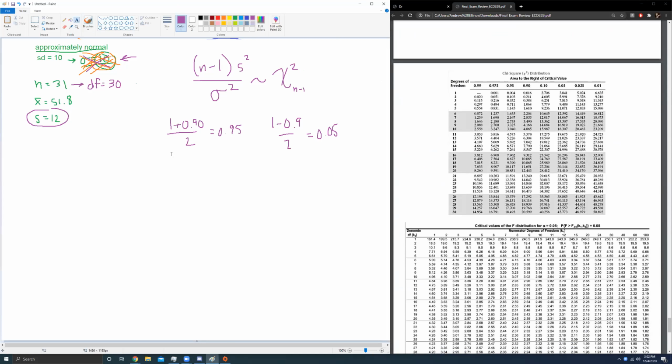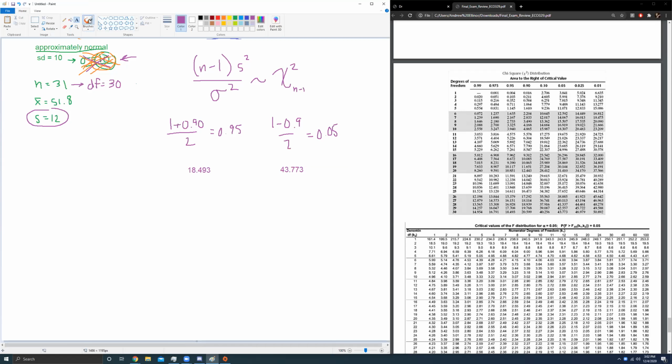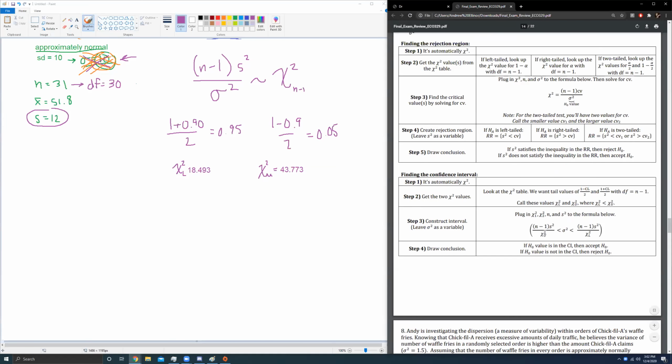So we've got one chi-square value of 18.493, and we have another chi-square value that corresponds to 0.05, 30 degrees of freedom, 43.773. This one is chi-square lower, because obviously it's smaller. And this one is chi-square upper, because it is bigger. That's important to note, because when I go and use my cheat sheet for the one variance question, when you construct your interval, chi-square upper is actually in the denominator of the left-hand side. So bear that in mind when I go and calculate this confidence interval.